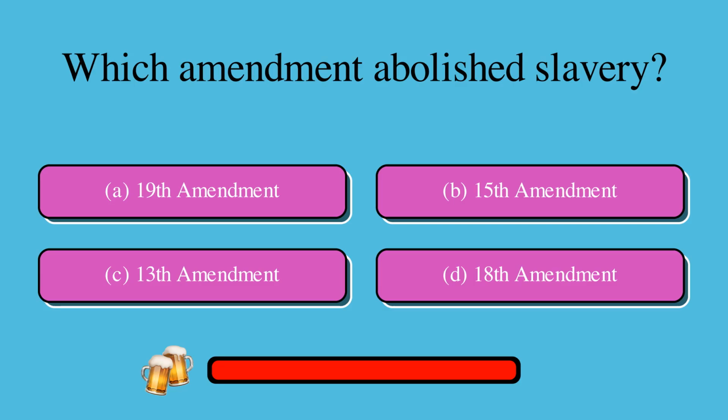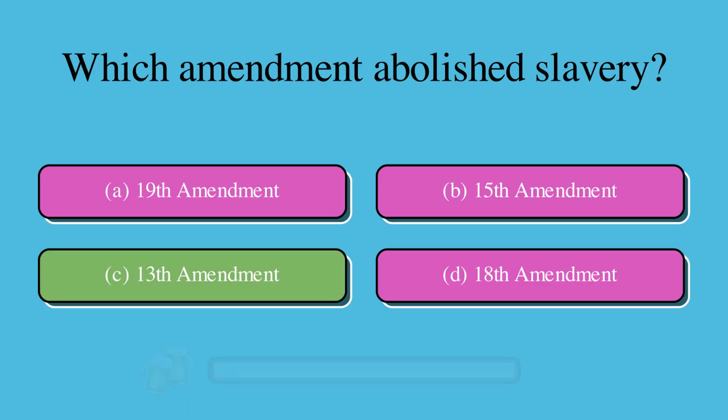Which amendment abolished slavery? Is it A, 19th Amendment, B, 15th Amendment, C, 13th Amendment, or D, 18th Amendment? The correct answer is C, 13th Amendment.